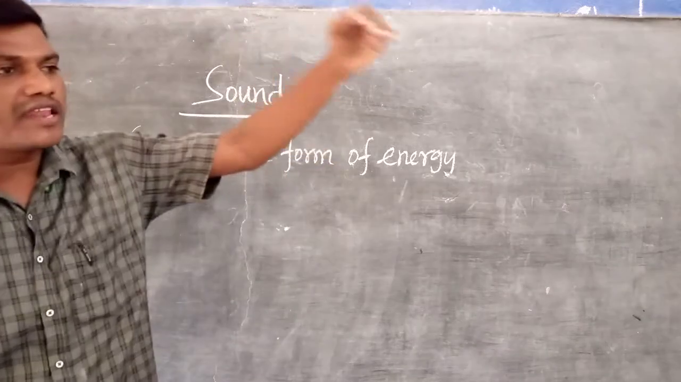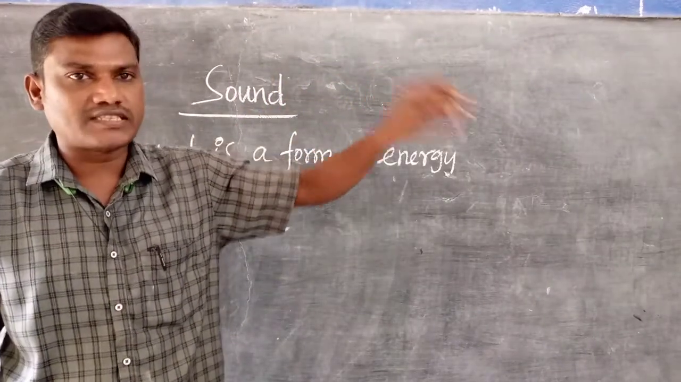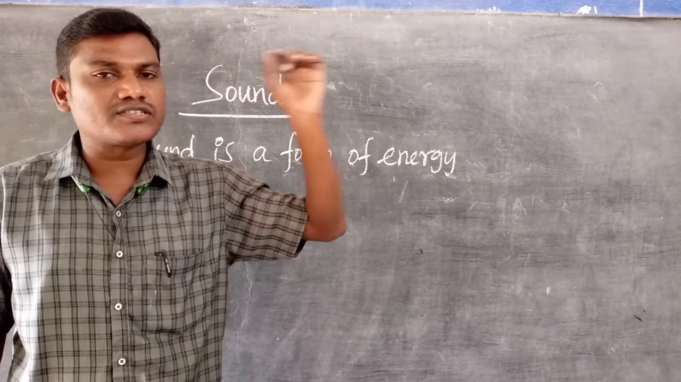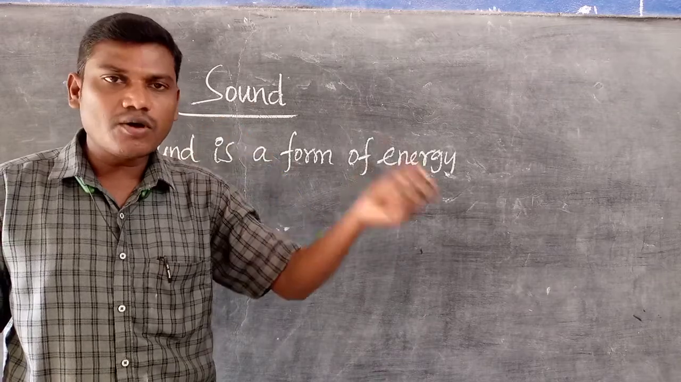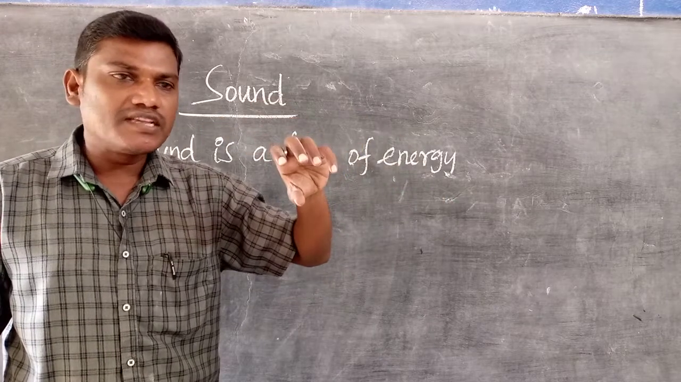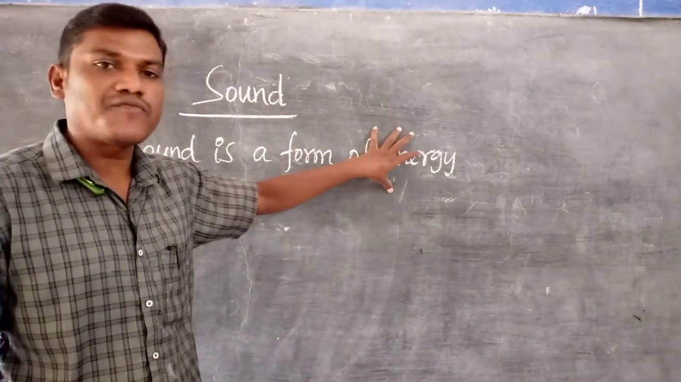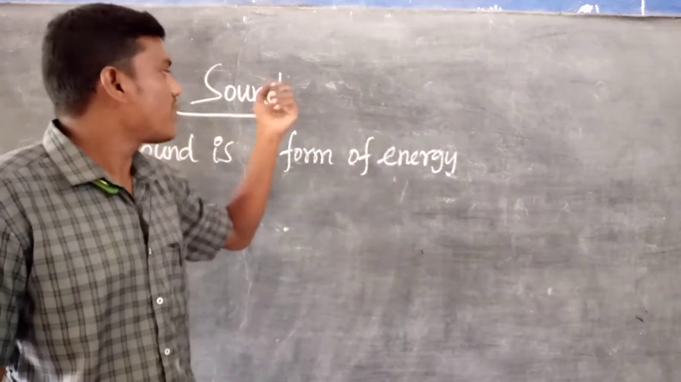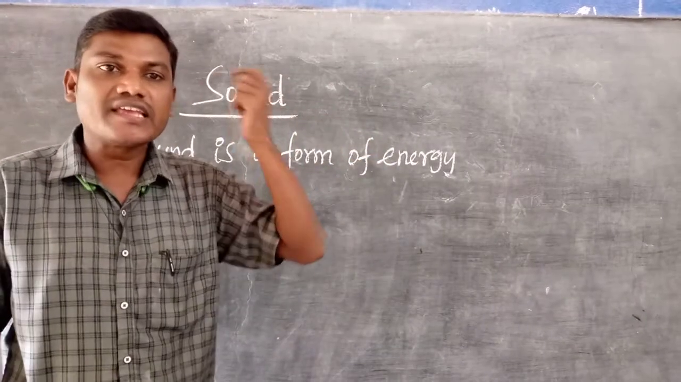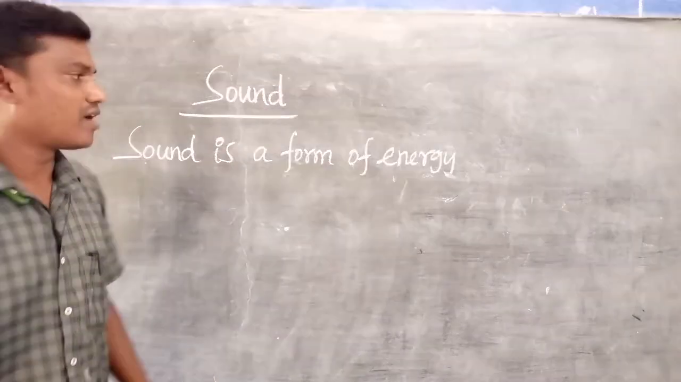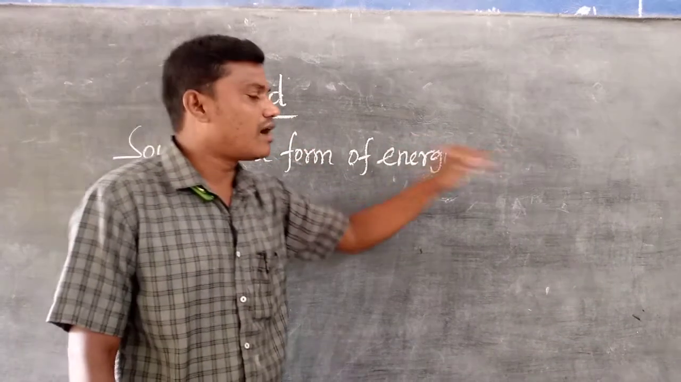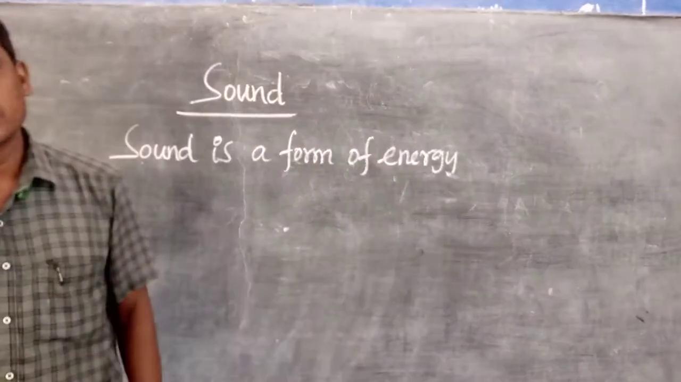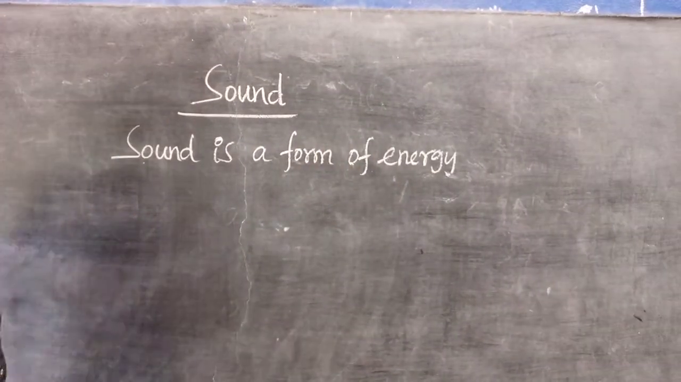So when any body produces sound, it reaches our ear. What is the meaning of that? Sound is one of the forms of energy in nature. With the help of sound only we are hearing anything. That is the meaning of that. Sound is a form of energy. It causes the sensation of hearing. But how is the sound produced?